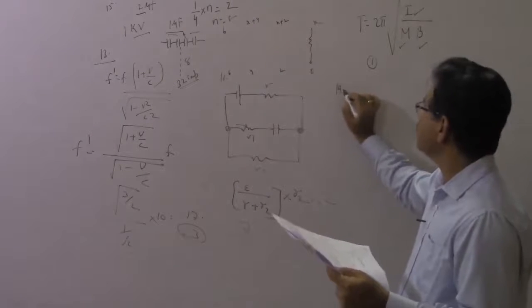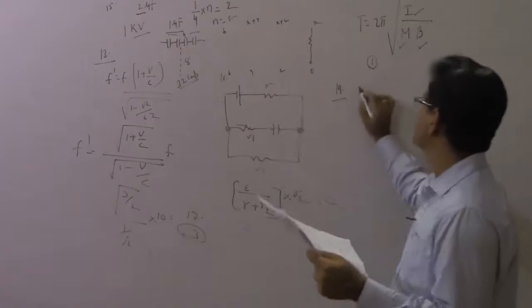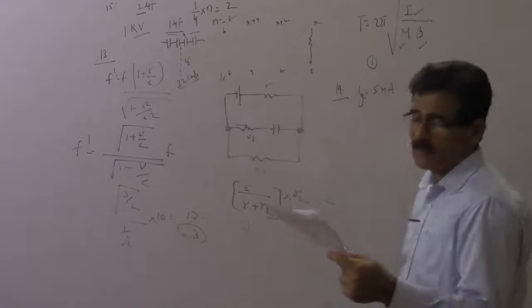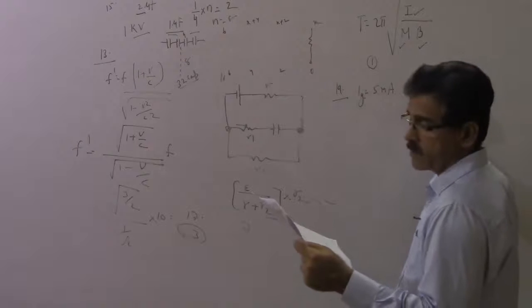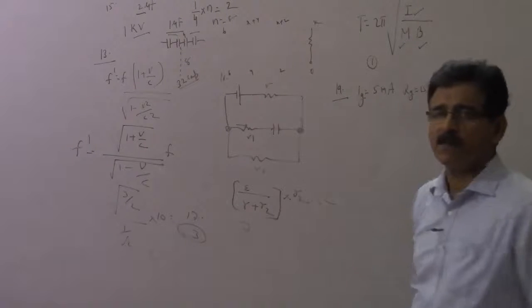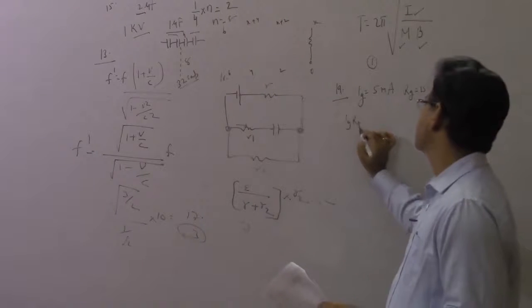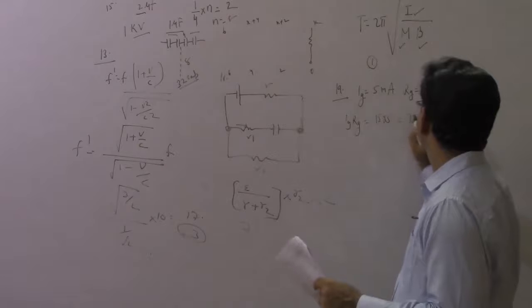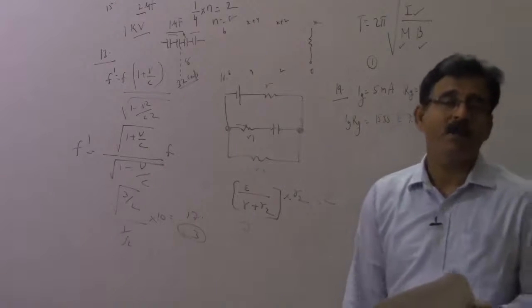19th, what is the question? When a current of 5 milliampere flows, Ig, that is the maximum full scale deflection current, is 5 milliampere, that is given to you. The Rg resistance is 15 ohm. So what is the maximum that this can handle? You will say Ig times Rg is the maximum it can handle, that is 15 into 5, that is 75 into 10 to the power minus 3 volt. This is what you are capable of handling.